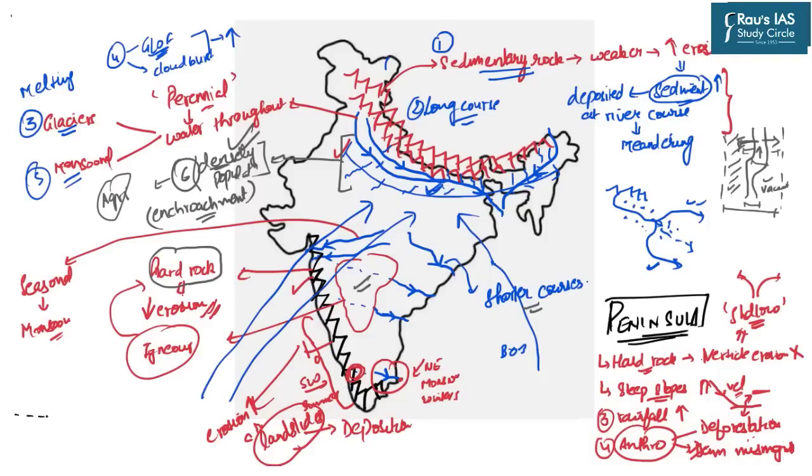For example, here we are having a reservoir. Here we are having a dam which is built, and this is the downstream area of the dam. The reservoir is obviously filled with water up to its maximum level. That means, first of all, this area, that is the upstream area, is always flooded because of the presence of the reservoir and the storage of water which takes place in that reservoir. That means that the dams lead to flooding in the upstream areas. Now let us imagine that the rainfall is taking place in this area, and that is why the water levels of the reservoir is increasing.